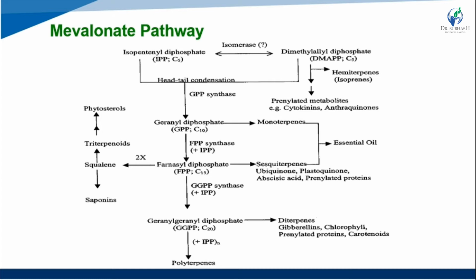And sesquiterpenes lead to ubiquinones, then plastoquinones, then abscisic acid and prenylated proteins generation.